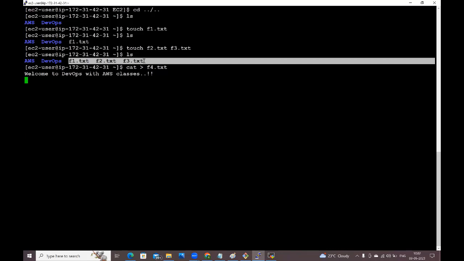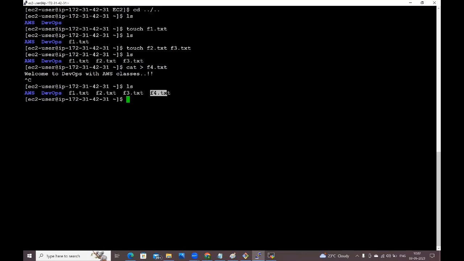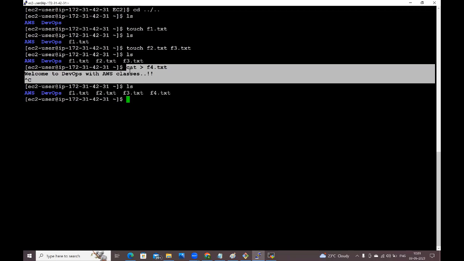How will you save this data? I want to save this data inside f4.txt. Control C. The data will be saved inside f4.txt. Check ls. Is the f4 file created or not? Yes, it is created. We didn't have f4 earlier. Here we have created f4 by using the cat command, with the data. Okay, very good. f4 is available.